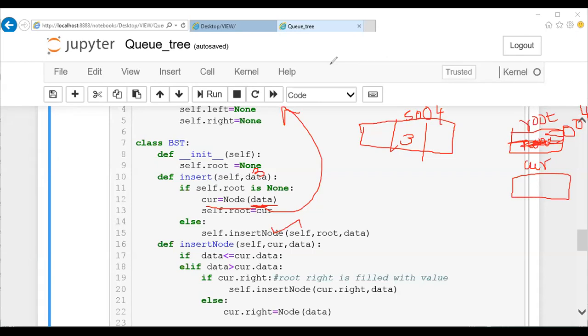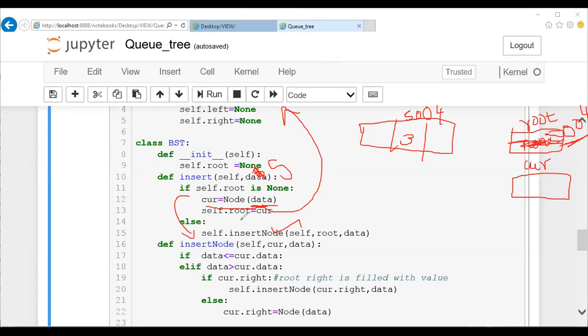Okay, fine. Okay, guys. And next, in case the node I'm going to create next time, instead of 3, I'm going to call the same insert with the value 5. I'll come and check here if self dot root equals none. No, it has some value, 5004, which means that the tree is already there. It is not the first value. So in those cases, what should I do? I'll go with the else part.